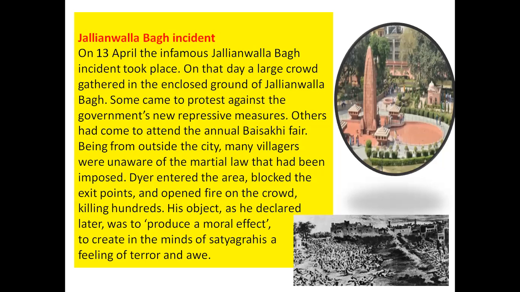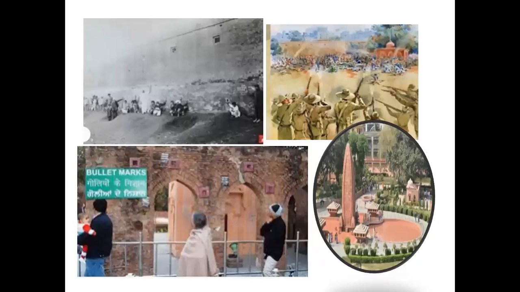he decided to kill these people, and he sent the troops, who continuously opened fire for 15 minutes. They continuously fired on them, and thousands of people died. More than 10,000 people were wounded. His object, as he declared later, was that he wanted to create fear among the people so that they would not go against the law. That clarification was given by General Dyer, and he did not repent at all.